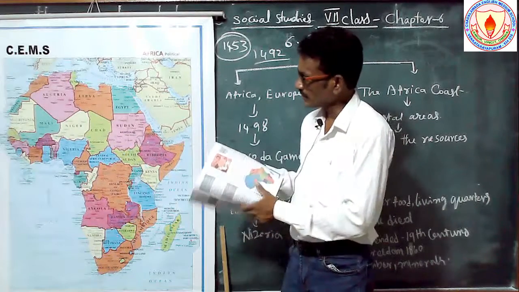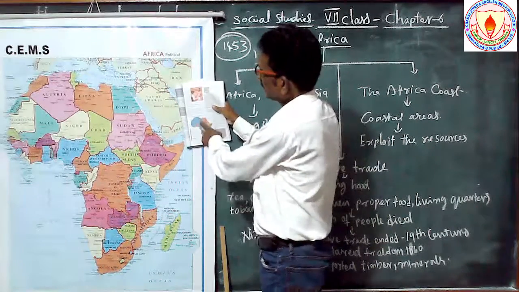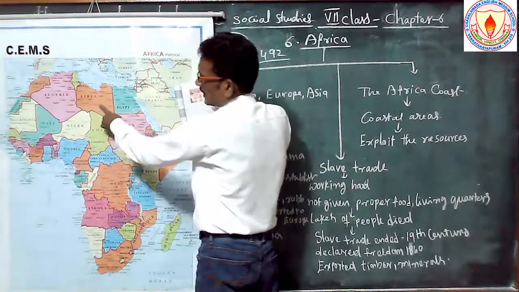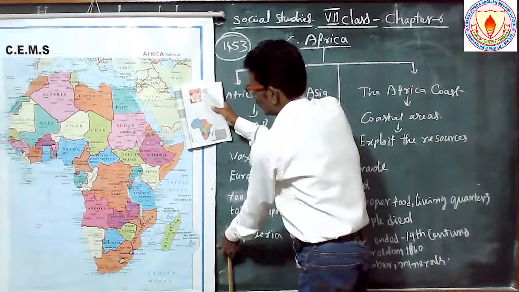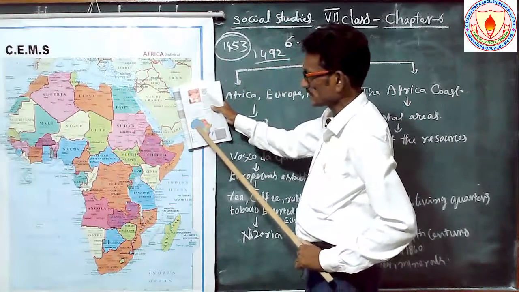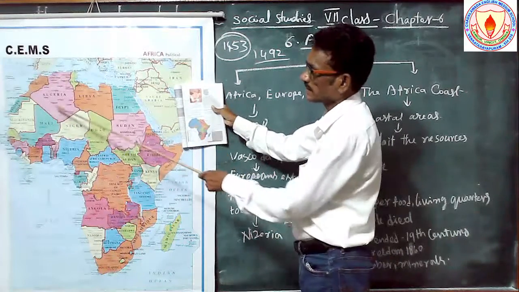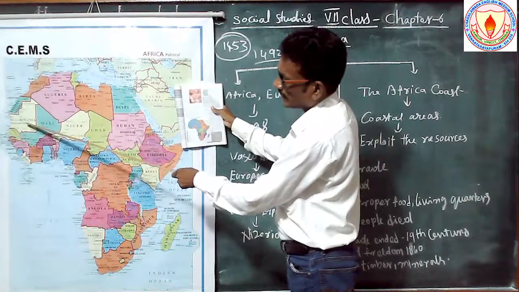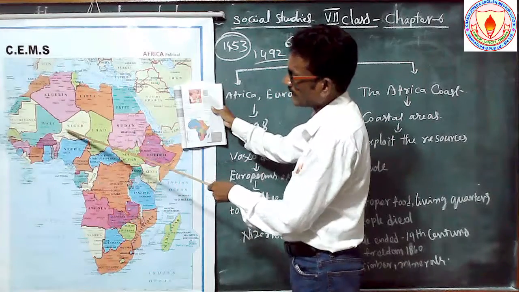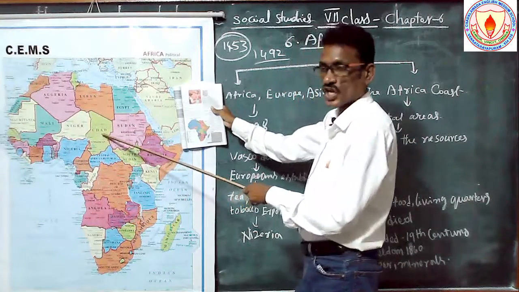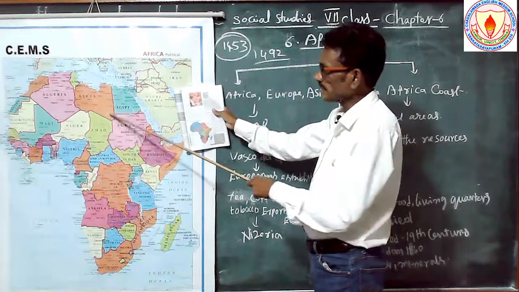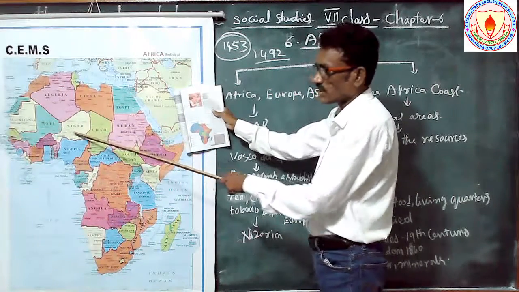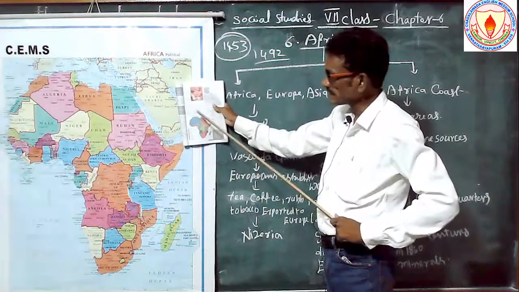So how are you going to find out? These areas, Algeria, Libya and Morocco. And the blue color places are Algeria, Western Sahara, Morocco, Mauritania, Mali, Niger, Chad, and these areas were ruled by the country France. Okay, see here, this is it.